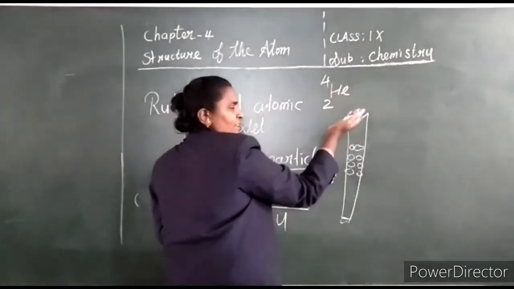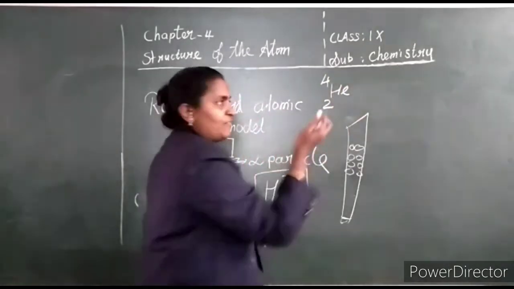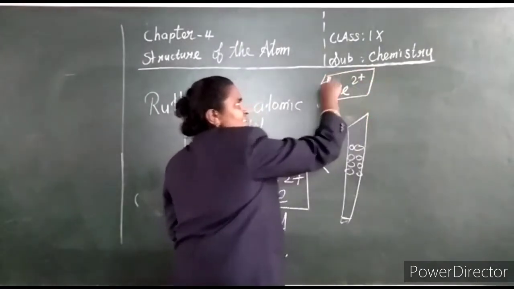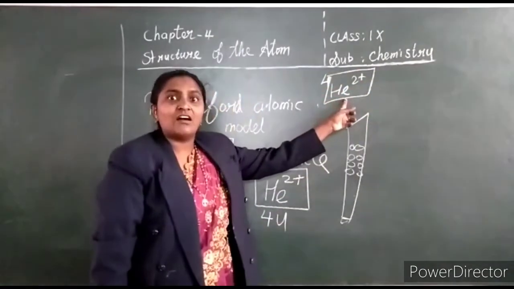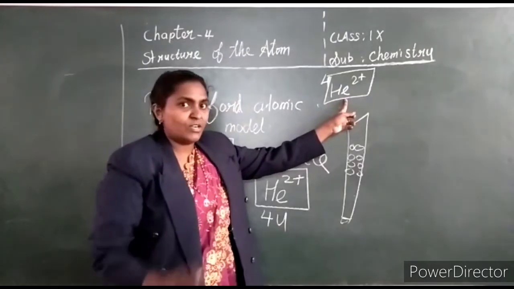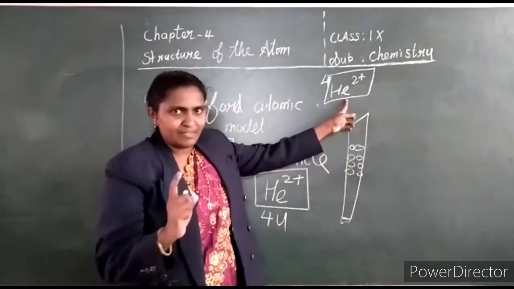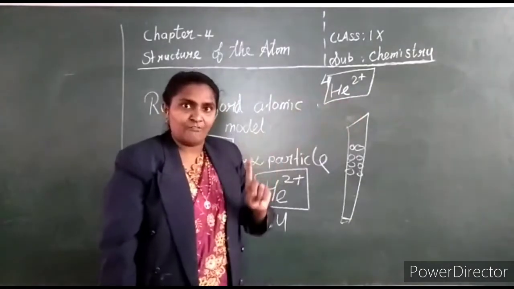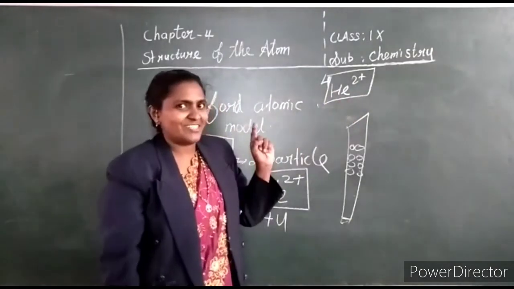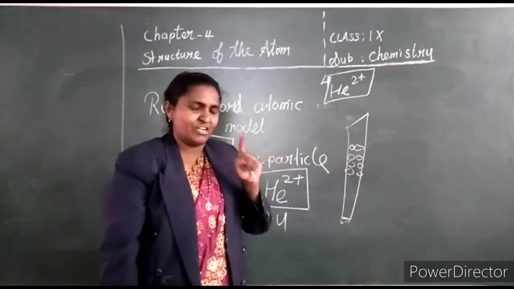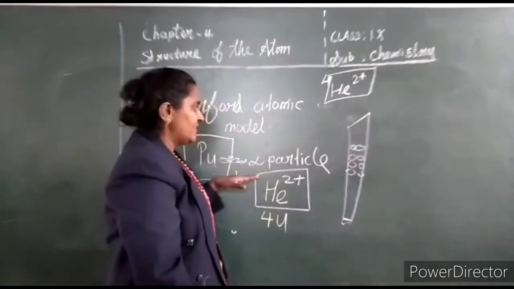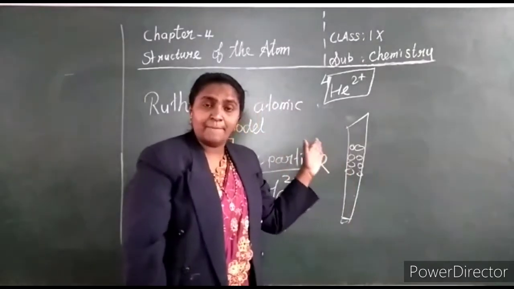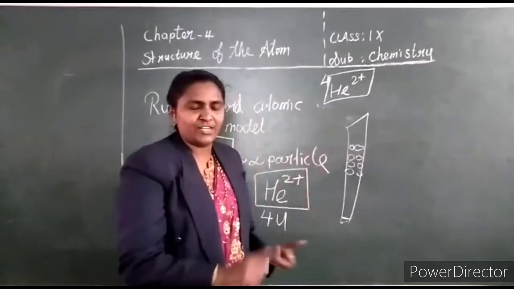Okay, if two electrons are donated, they will form 2 plus. That's why it is called a doubly charged helium particle, that is called alpha particles. What is alpha particles? It is nothing but doubly charged helium particles. So what charge does it carry? Positive charge. Now these rays are made to fall on gold foil.